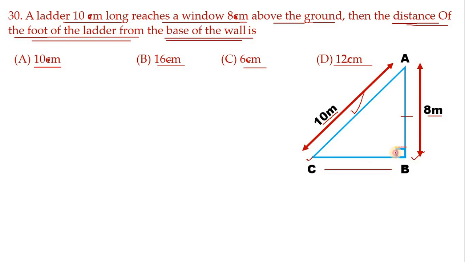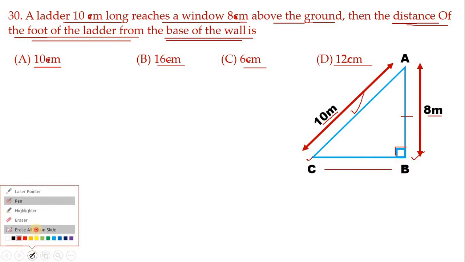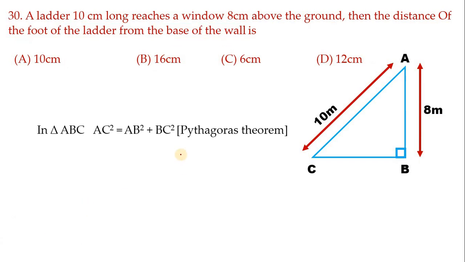Definitely it makes a 90 degree angle between the height of the wall and the distance from the wall to the foot of the ladder. So use the Pythagoras concept here. AC is the hypotenuse, hence AC square equals AB square plus BC square. Substitute values: 10 square equals 8 square plus BC square. 10 square means 100, 8 square means 64, and BC square let it be as this.